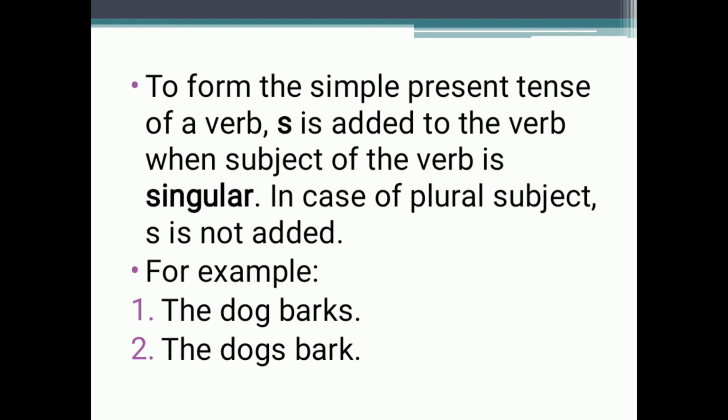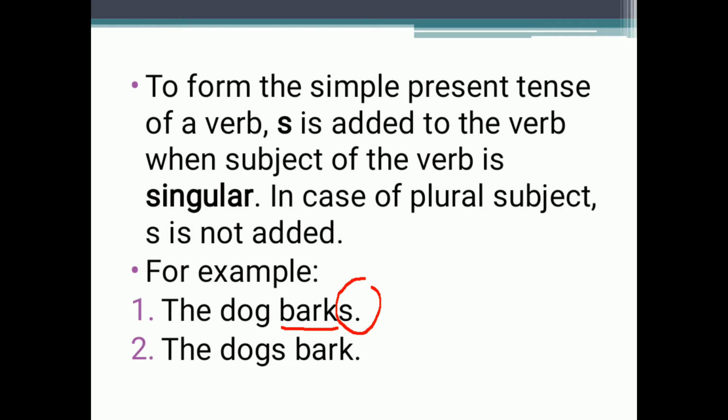For example, you can see: the dog barks. Here the subject is the dog. Dog means one; the dog is a singular thing, one animal. So for the singular, the verb given to us is bark. What we have done is we have added s at the end of the verb. So it becomes: the dog barks.